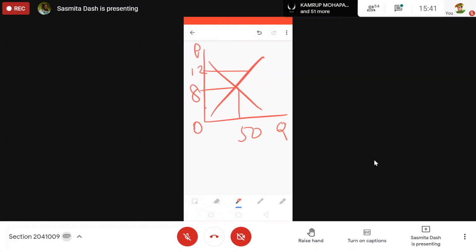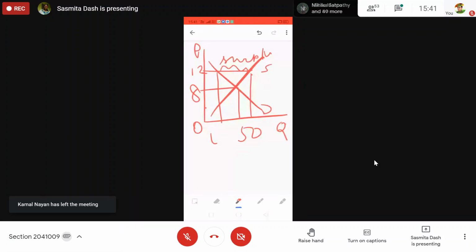Ma'am, there will be a surplus situation. How much? 80. How much surplus? And draw this diagram in your copy. Calculate. This is where it is touching the quantity demand equation and supply equation. So how much is your QD? How much is your QS value? And how much surplus? Why surplus?